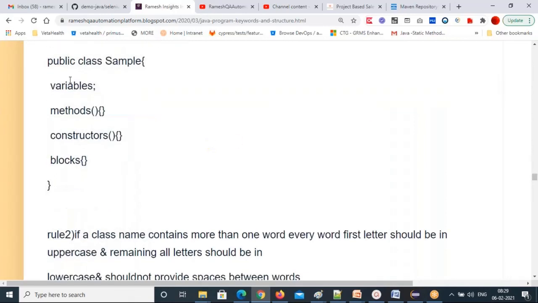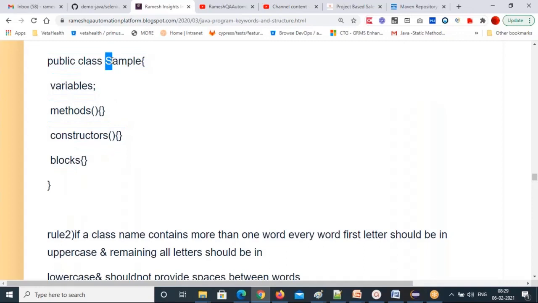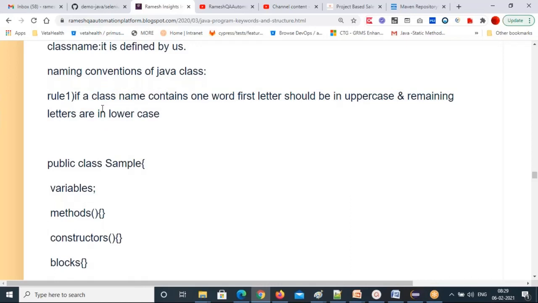That's what we are following here. See, the first letter is in uppercase and the remaining letters are in lowercase. If you remember this rule, you can easily apply it everywhere. If you don't know this point, you will make mistakes while creating and using a class.